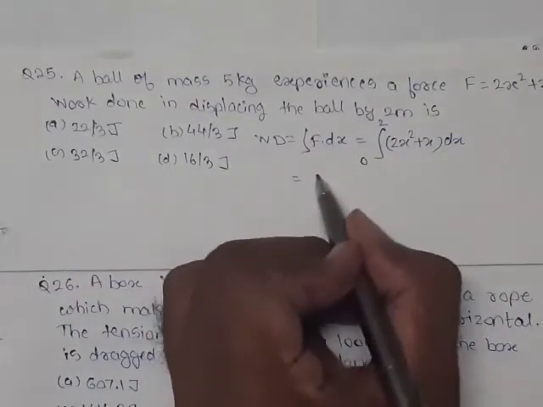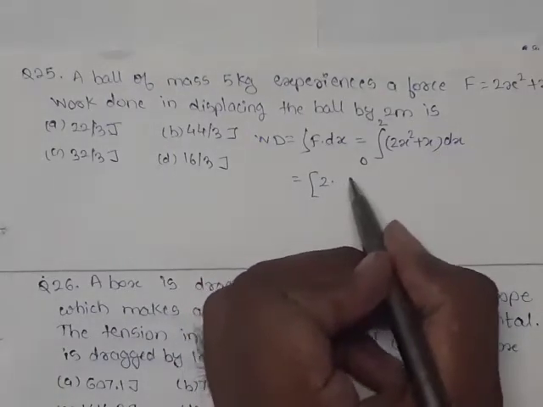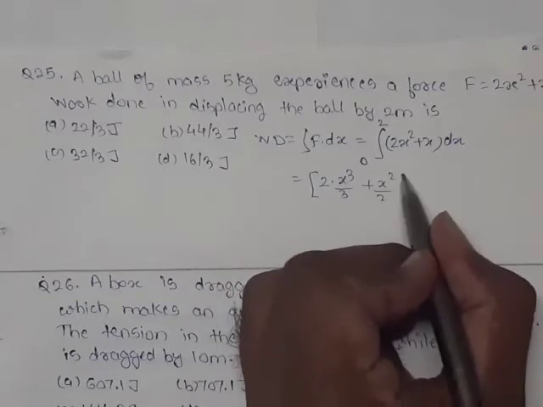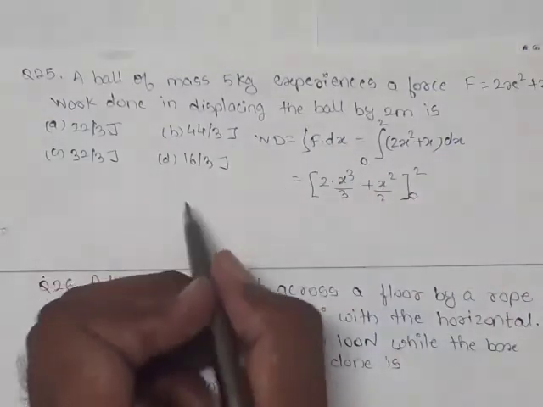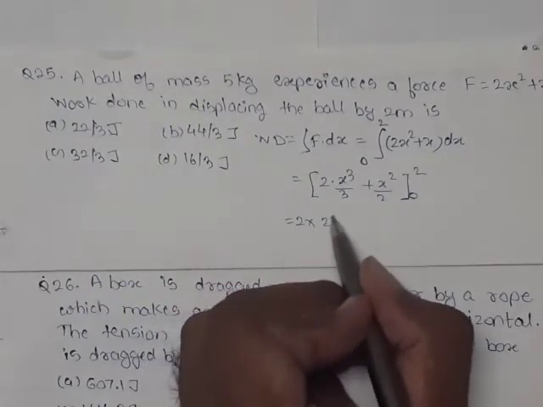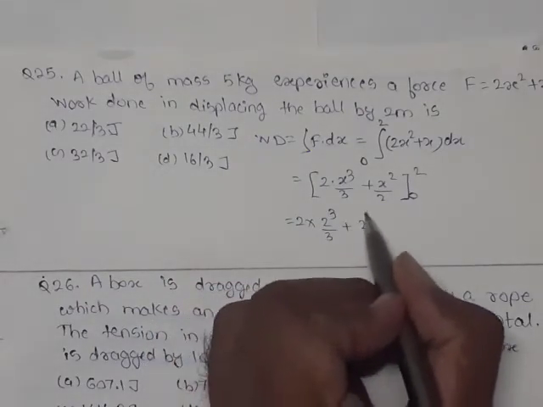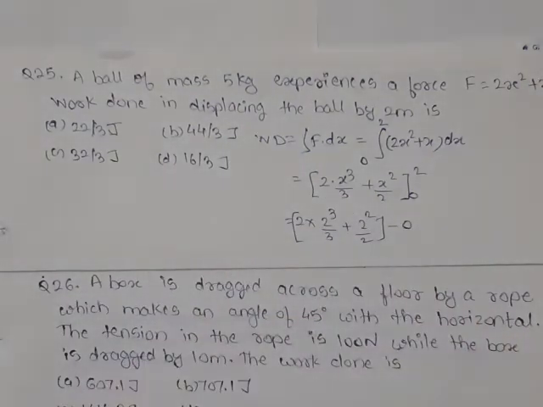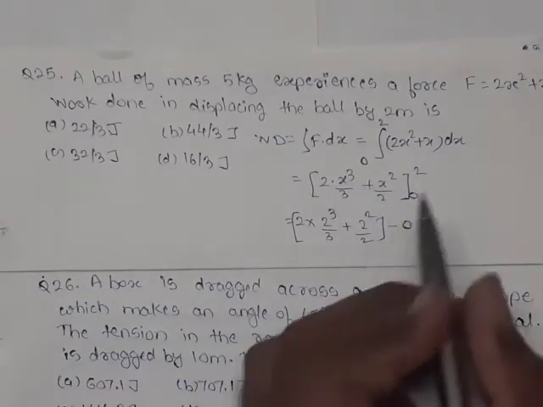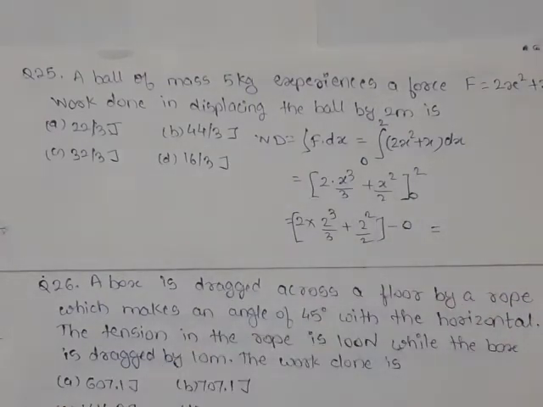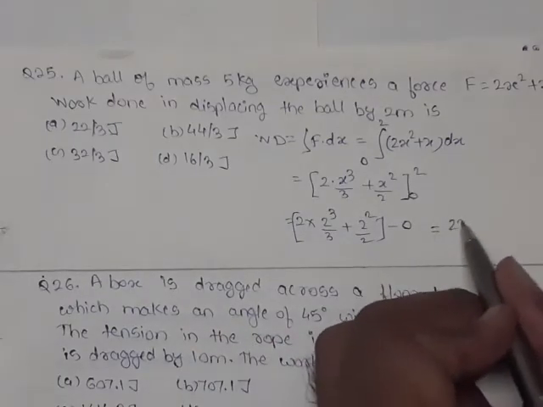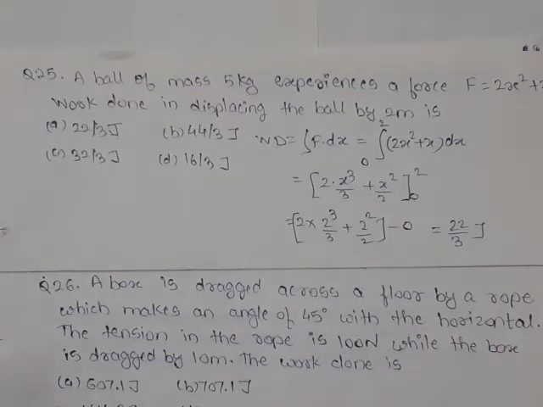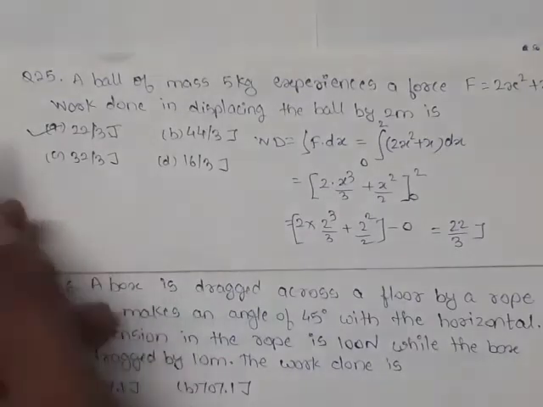When solving this integration, it will become 2 into x cube by 3 plus x square by 2, from limit 0 to 2. So work done will be 2 into 2 cube by 3 plus 2 square by 2, minus the lower limit 0, where both terms are 0, so I have directly taken it equal to 0. So work done is finally 22 by 3 joules. When we solve this bracket, it becomes 22 by 3 joules. So out of the four options, option A is correct.